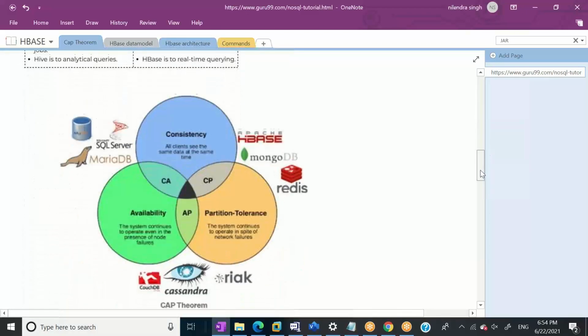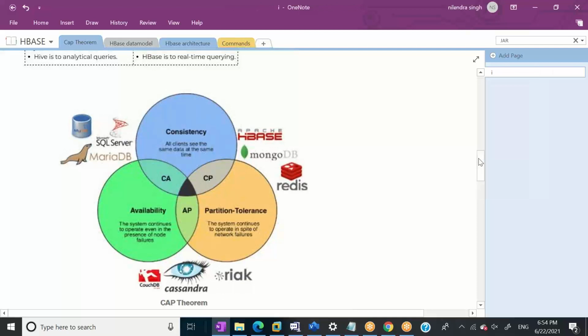Now let's cover one more important thing. And this is the most important thing when we talk about any NoSQL or distributed database. So there's one theorem called the CAP theorem, right? So CAP stands for C is consistency, A is availability, and P is partition tolerance.